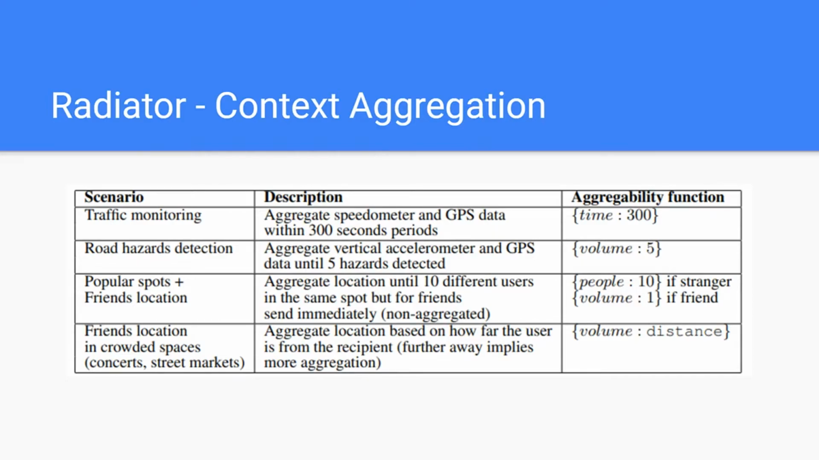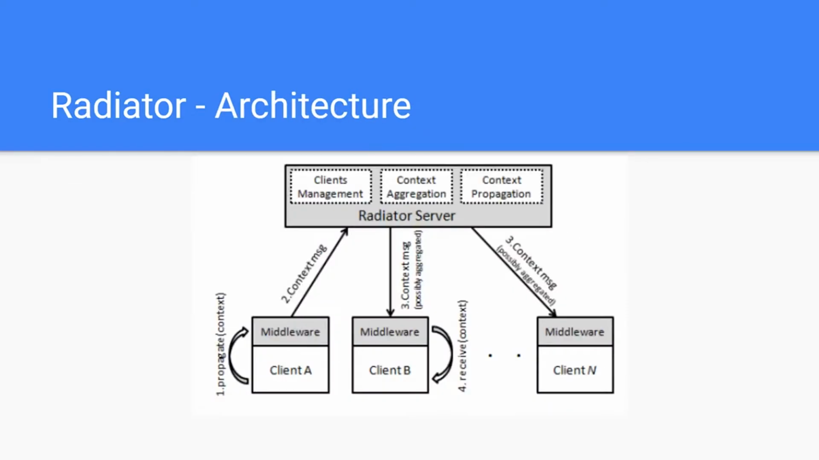We can also add some conditions to these aggregability functions. If we look at the third row in this table, let's imagine the nearby friends application that we talked about earlier. Let's assume the user wants to know immediately where their friends are, instead of waiting to have 10 messages aggregated. We can set the number of aggregated messages for random people to be 10 before being propagated, but if one of the users is a friend, it will be automatically or instantly propagated.